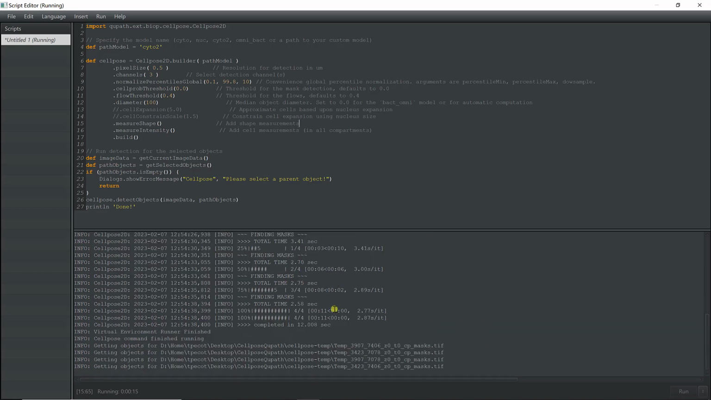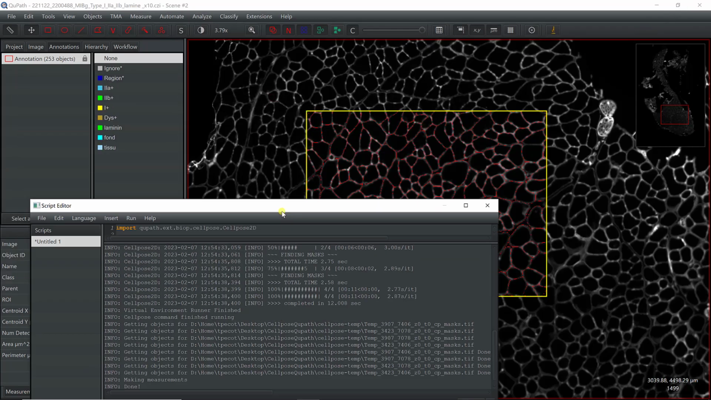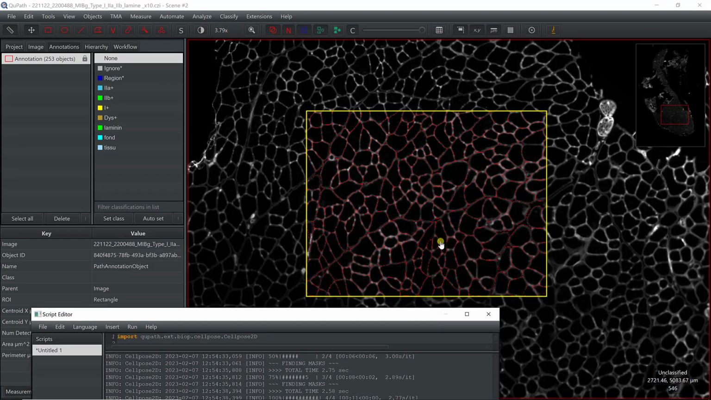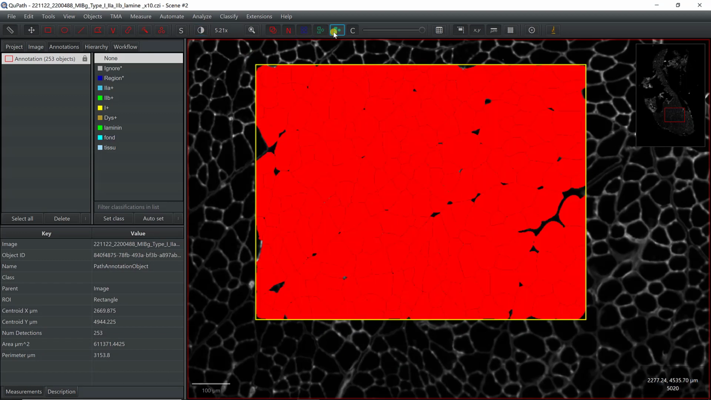And as you can see here, it just takes 2 to 3 seconds to run it. It's much faster than with a CPU. It's about 5 times faster than with a CPU, with the GPU I have on my computer. As you can see, segmentation looks pretty good.